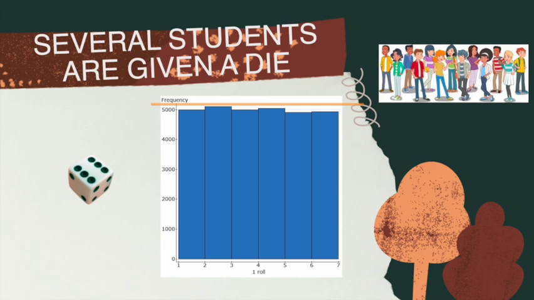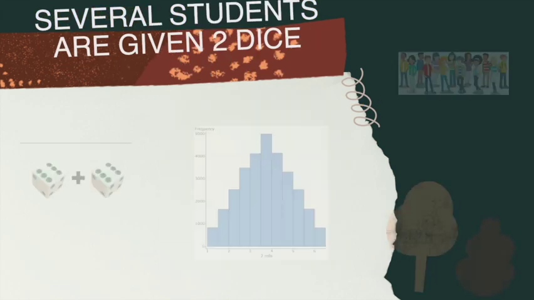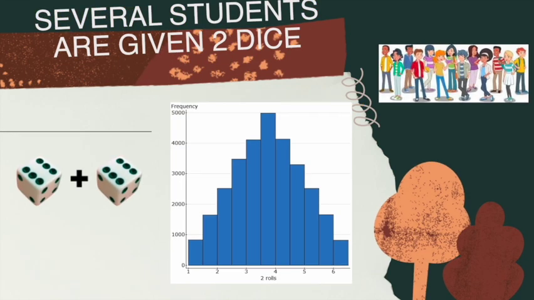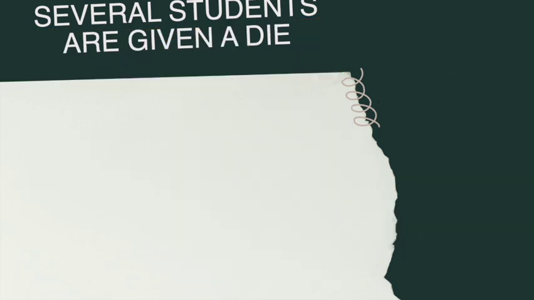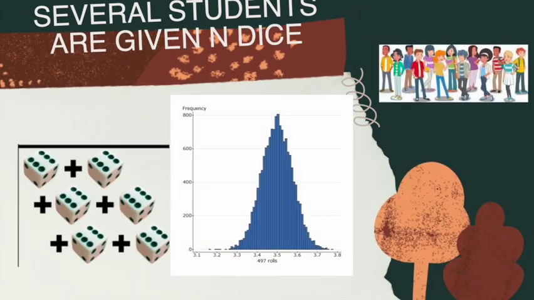Now the students are given 2 dice to roll. The outcome of each of the die is averaged with the other die and frequencies are recorded. Now the graph tends not to be flat. As we increase the number of dice, the graph almost tends to standard normal distribution.